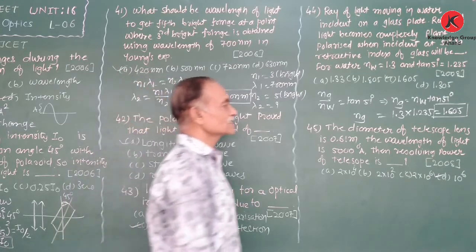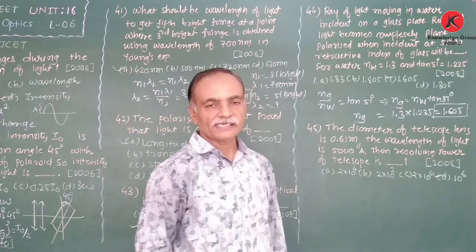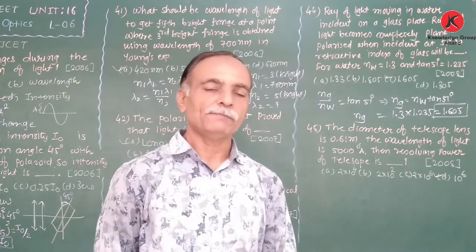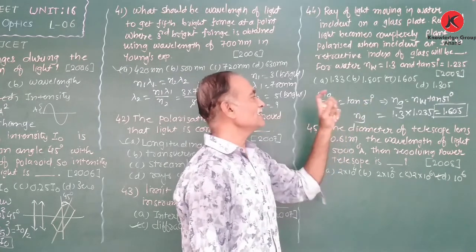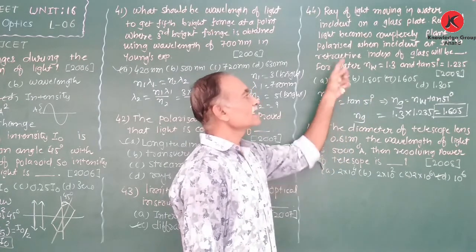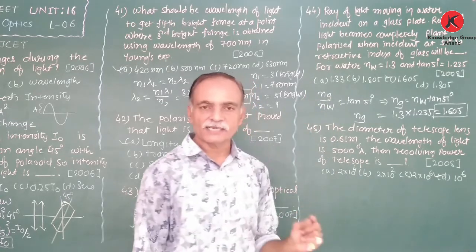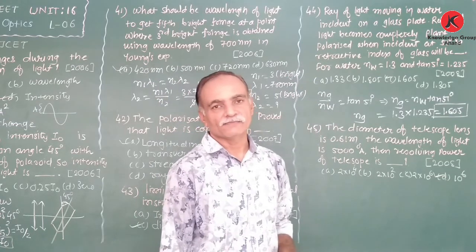Again, from Brewster's law, the angle for which the reflected ray becomes completely plane polarized is theta p. Therefore, tan theta p is equal to the refractive index of the material. Here the glass plate is placed in water because the ray of light travels in a water medium.